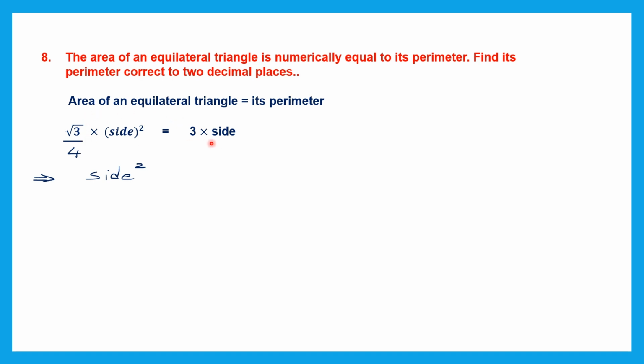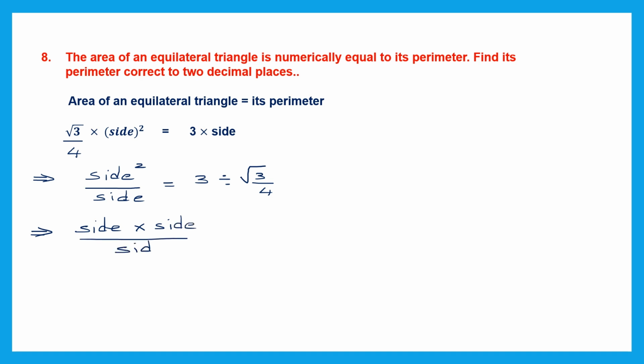When it comes from multiplication, when it is transposed, it becomes a division. So it comes here: side square divided by side. And on the other side, we already have 3. We're going to transpose root 3 by 4 to the other side because it's multiplication, so it changes to division by root 3 by 4. Now this one is side square, isn't it? That means side into side, side square divided by side. And here we have 3 divided by root 3 by 4; division changes to multiplication, and we write the reciprocal, 4 divided by root 3.